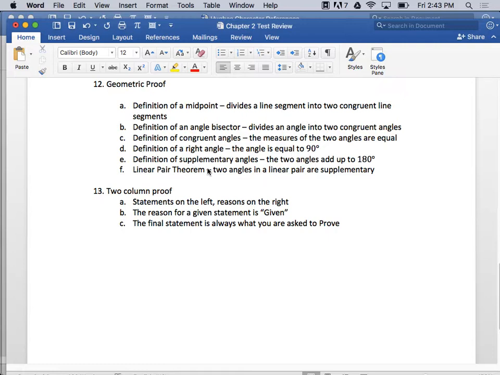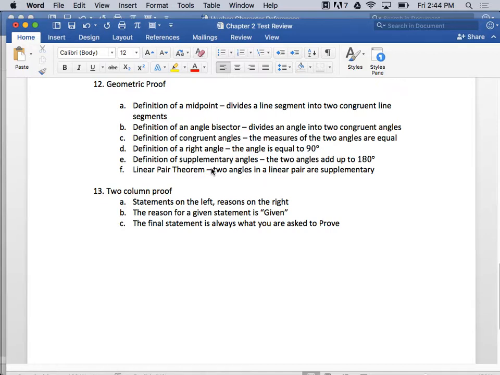Definition of a right angle, right? If an angle is a right angle, then it is equal to 90 degrees. We know this, okay? Definition of supplementary angles. If two angles are supplementary, then they add up to 180 degrees.